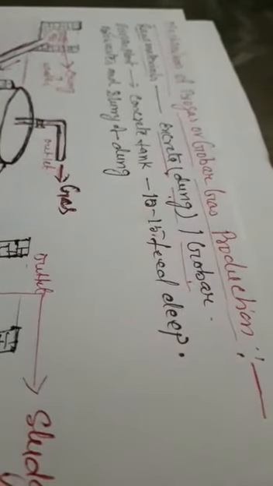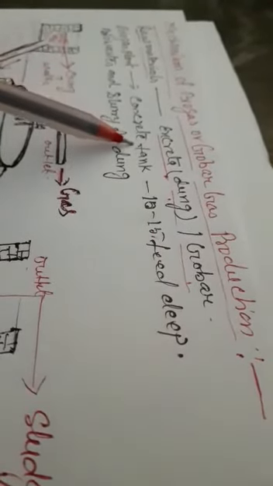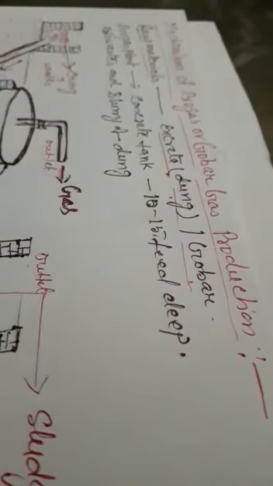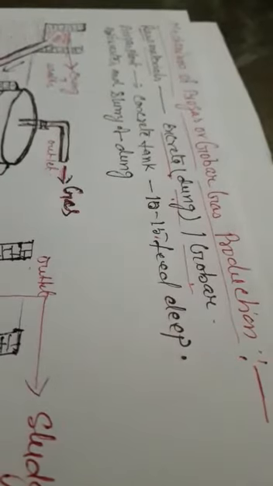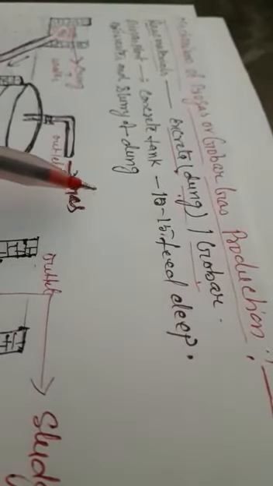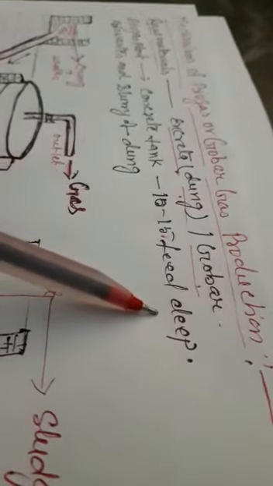We need biogas plants, which are made up of a concrete tank. The biogas plant has a concrete tank about 10 to 15 feet deep, in which bio-waste and slurry of dung, that is dung plus water, is collected and stored.